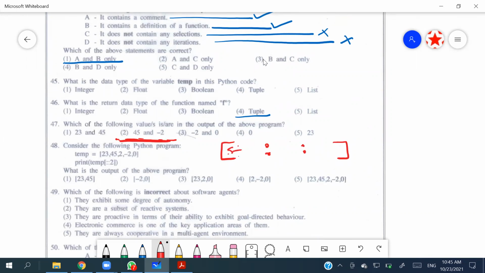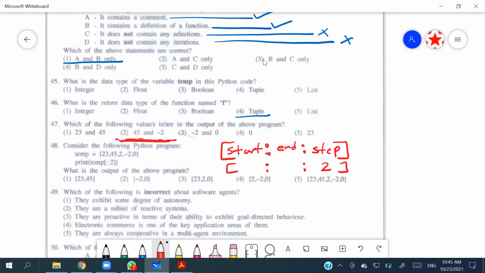This explains start. This explains end. This explains step. They haven't specified start, they haven't specified end, but they have specified the step. That means start from the beginning, go until the end, but 2 by 2.